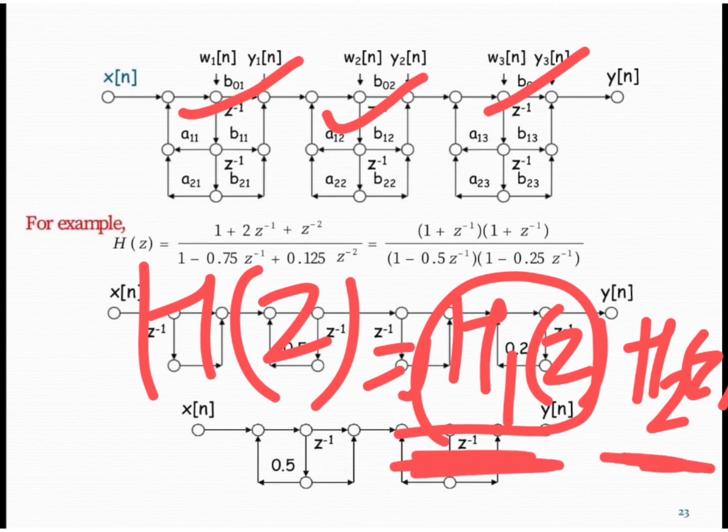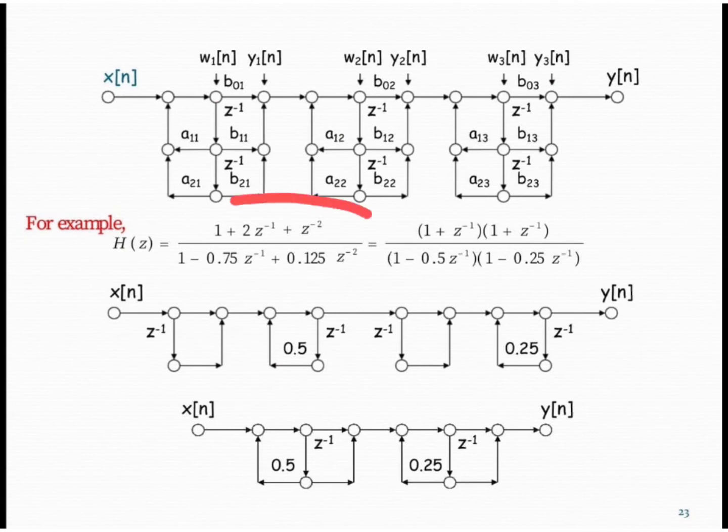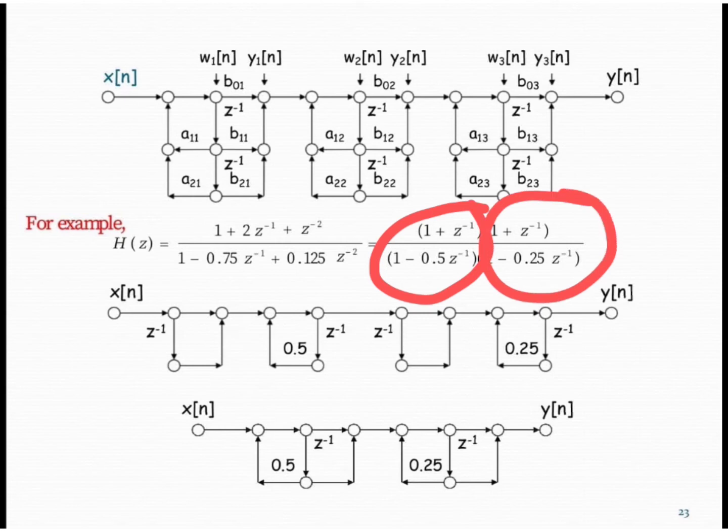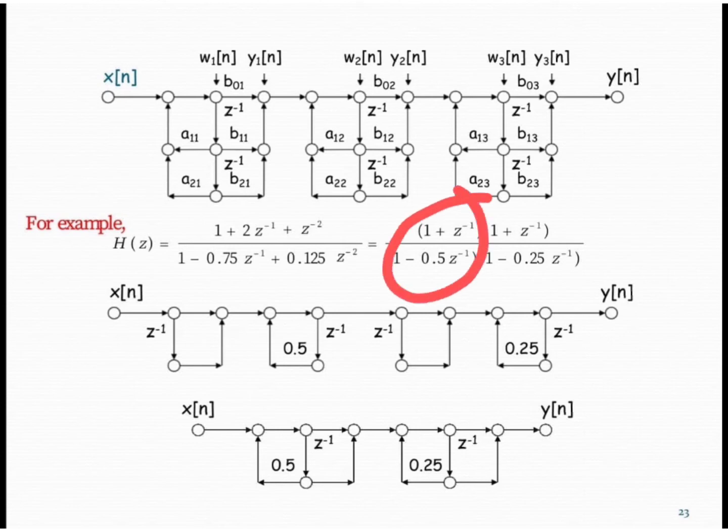For example, here we have taken this particular transfer function and factored it into two parts. First of all, we implement this first part, as shown in the figure. In direct form 2 realization, first we implement the pole. For the pole, the path must be backward.